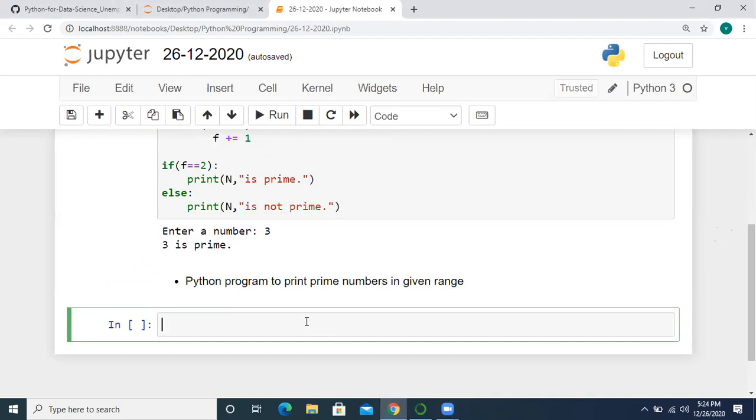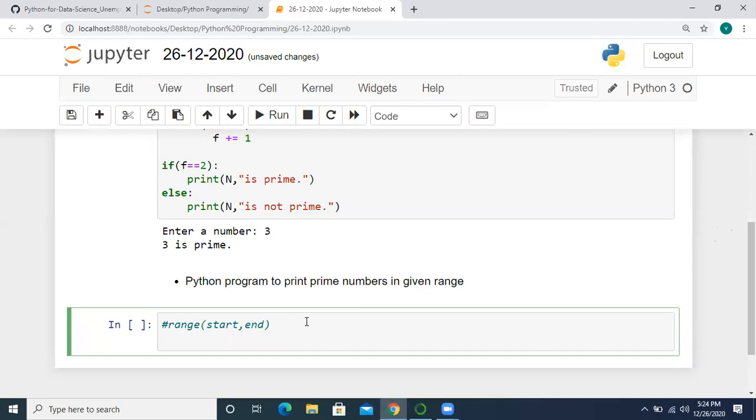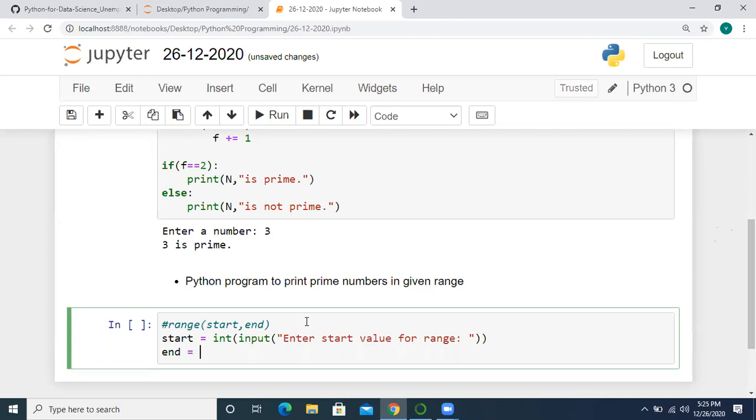I told you that the range function needs 2 parameters: start value and end value. So here our start value and end value I am taking from the user. start equal to int of input of enter start value for range, end equal to int of input of enter end value for range.